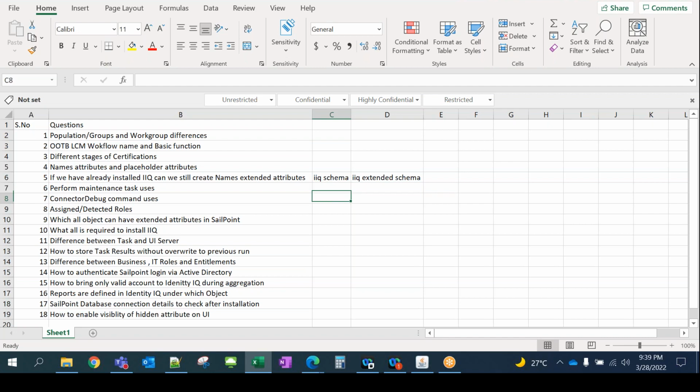I didn't get it. Mine is not opening right now, but I'll show you quickly. This is the best way to learn further. Type Compass SailPoint.